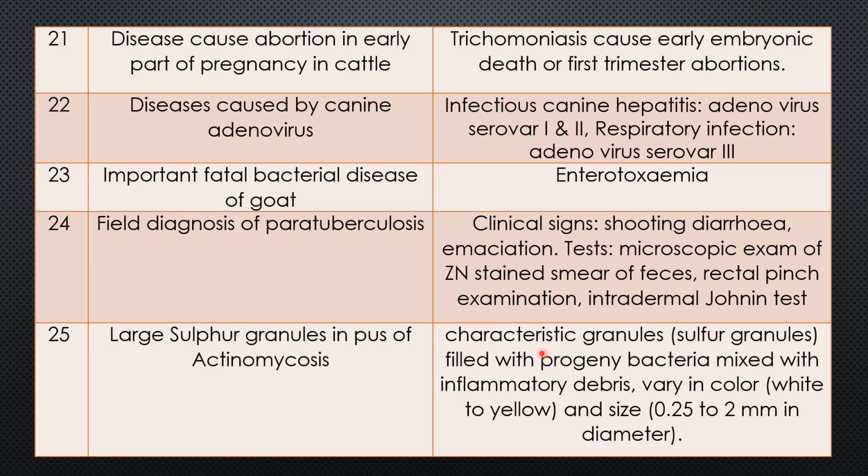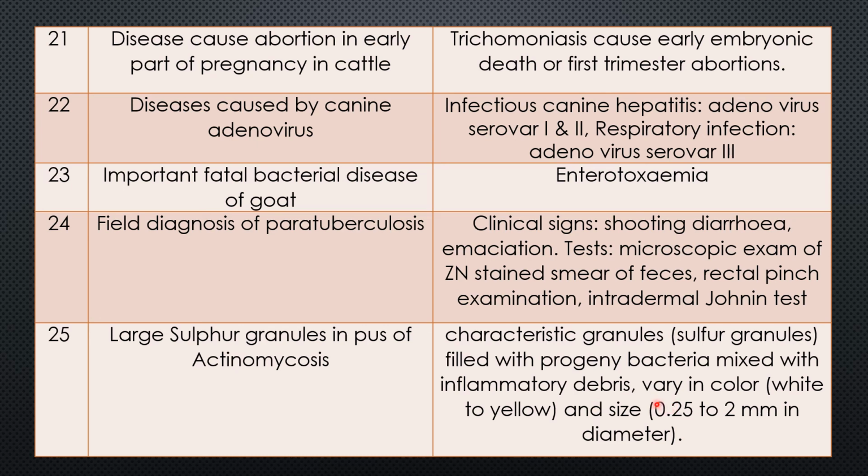They are not sulfur, but the name is given sulfur. They are characteristic granules. The name is given sulfur granules because they look like sulfur. These granules are filled with progeny bacteria. Many bacteria are inside. They are a colony of bacteria mixed with inflammatory debris.